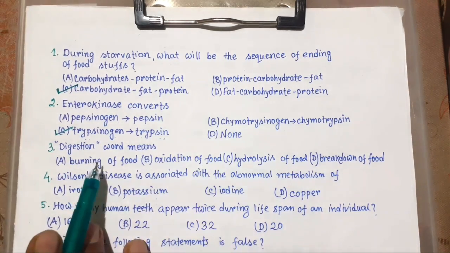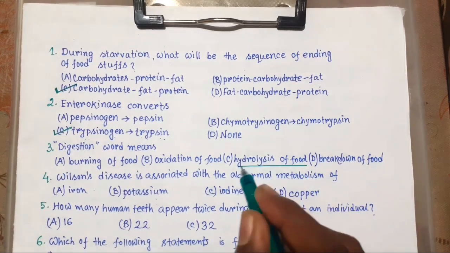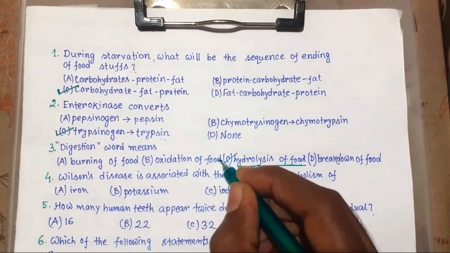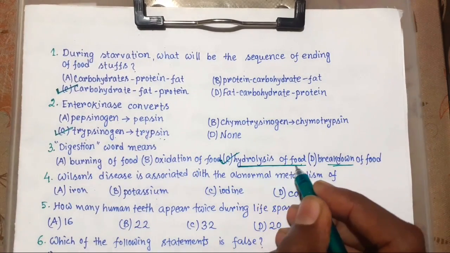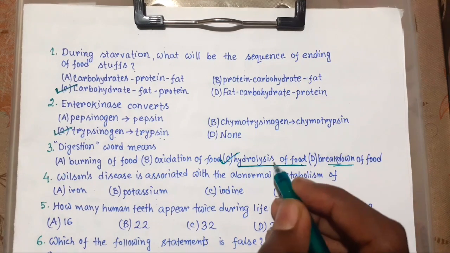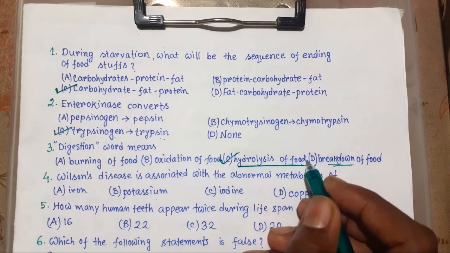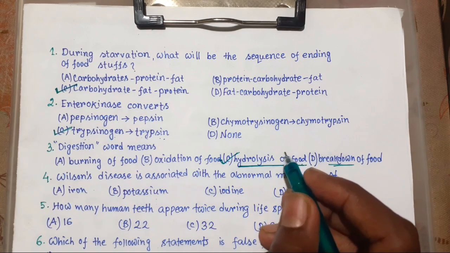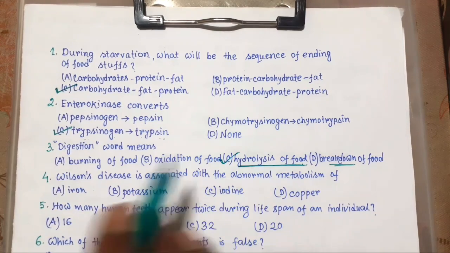So it is the hydrolysis of food. This is the right choice, not the breakdown of food. That's why digestive enzymes are also called hydrolases. So C is the right choice.